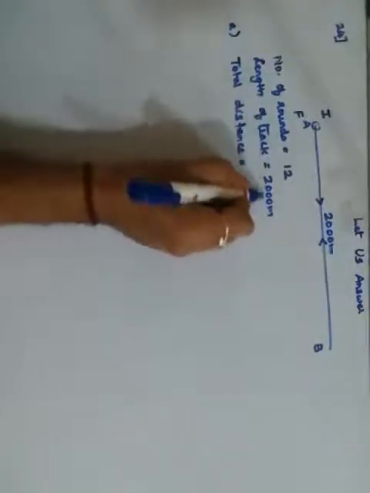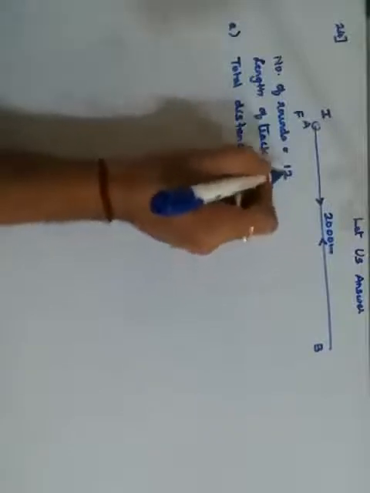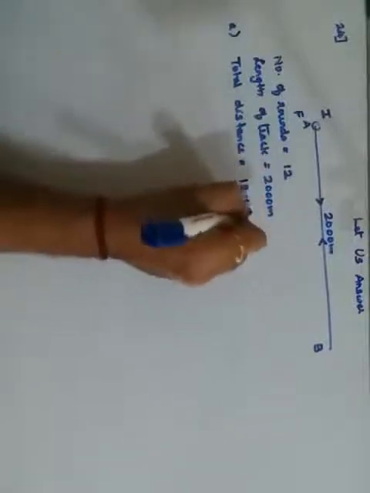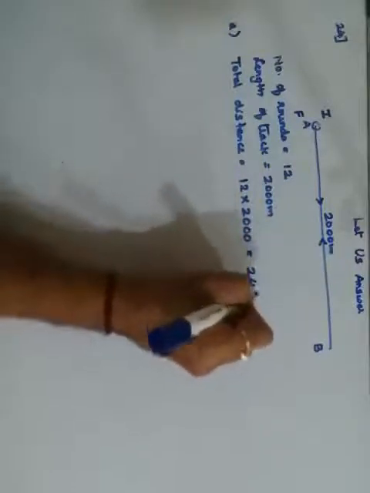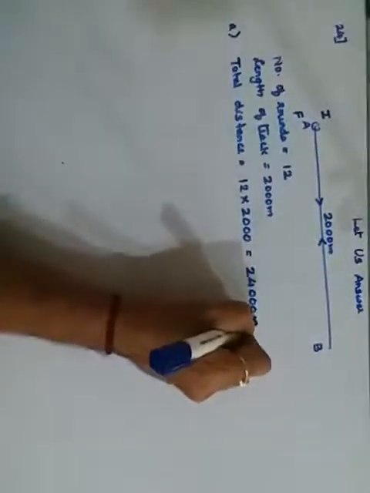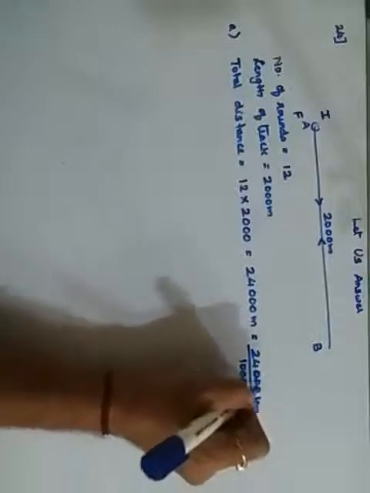In one round it covers 2000. इसका मतलब in 12 rounds it will be 12 multiplied by 2000, which gives you 12 into 2, 24,000 meters. Again, since it's a bigger number, better you convert into kilometer. So this divided by 1000 is going to give you in kilometers. Therefore your final answer is 24 kilometers. Okay.